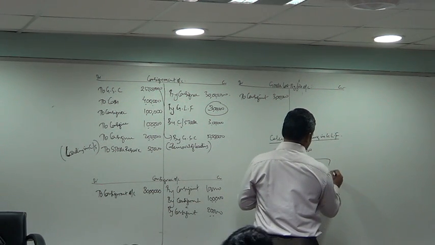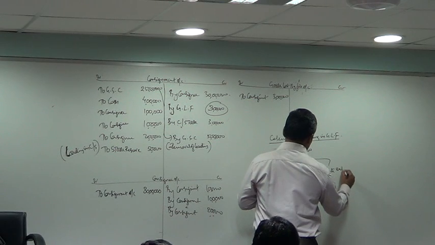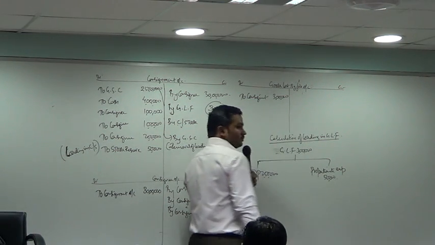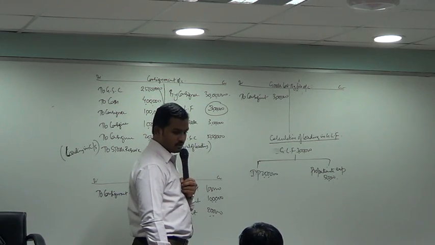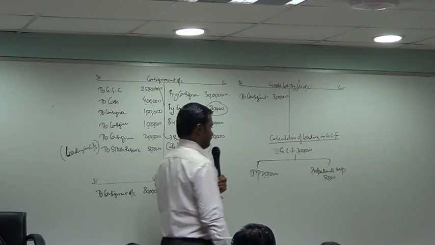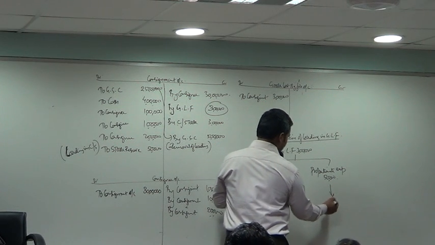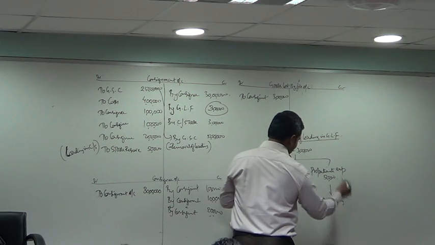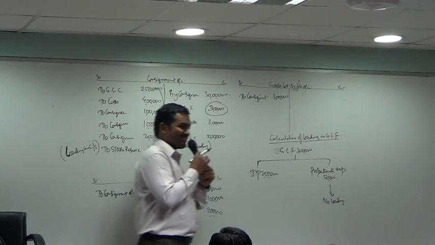Proportionate expenses 50,000. No loading, no loading. Only proportionate expenses.